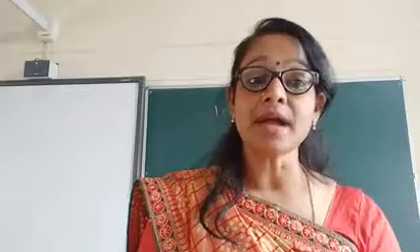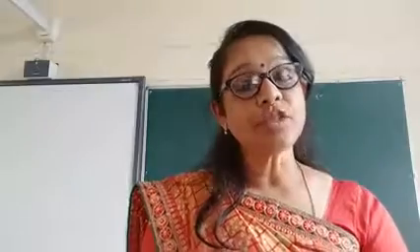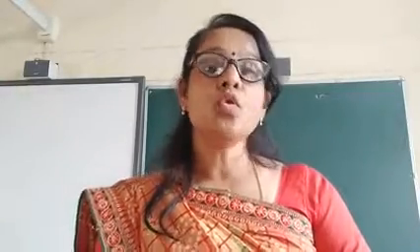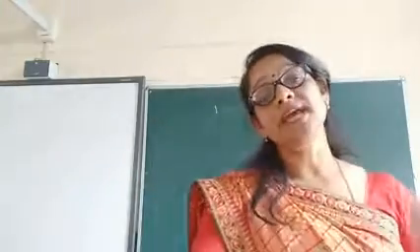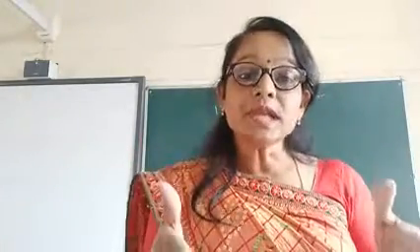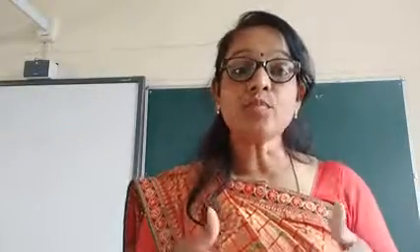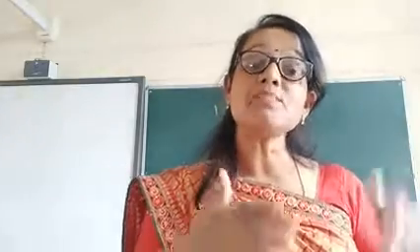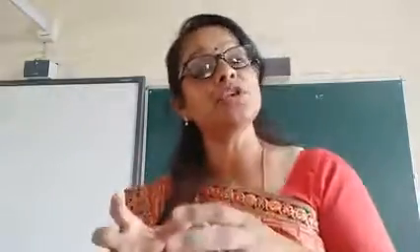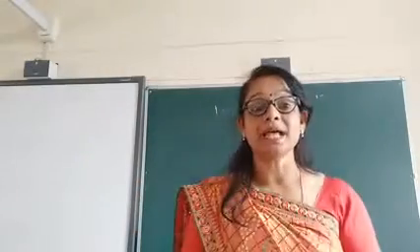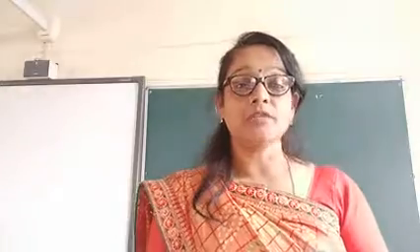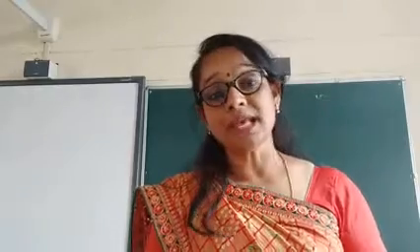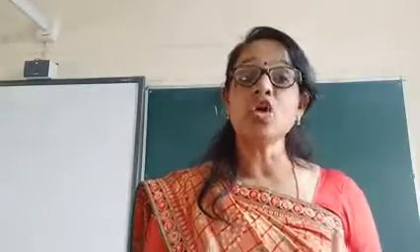Under the process of selection, they evaluate the qualification, experience and background of the applicant, and on the basis of this evaluation, they prepare two lists. One list of those whom they have selected, one list of those whom they have to reject. The process of selection is actually a negative process, because under this process, the organization is going to reject the maximum number of candidates, and very few candidates they are going to appoint or select in their organization. That's why the process of selection is also called the negative process. How do they reject? They reject on the basis of tests, interviews and other techniques of selection.